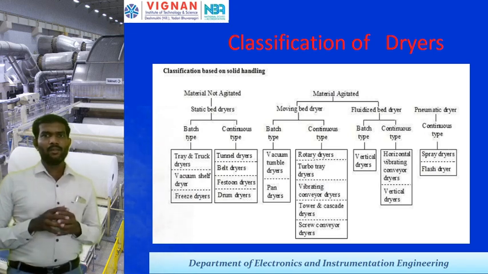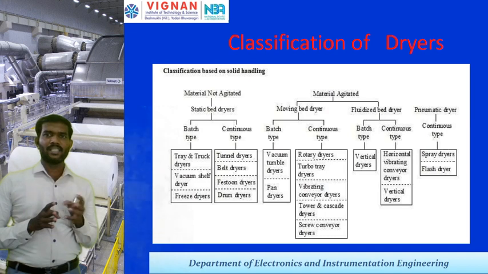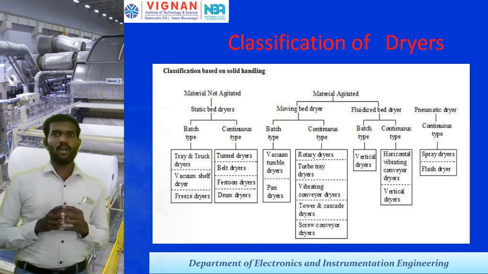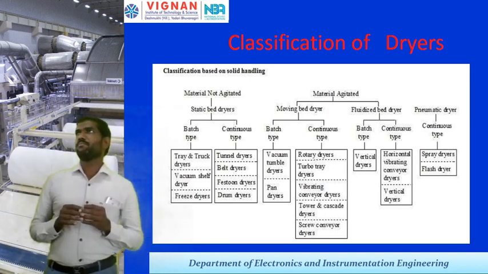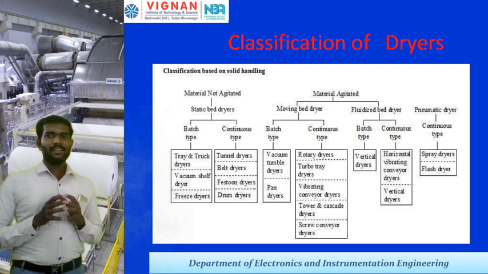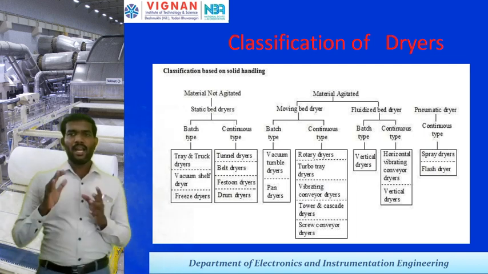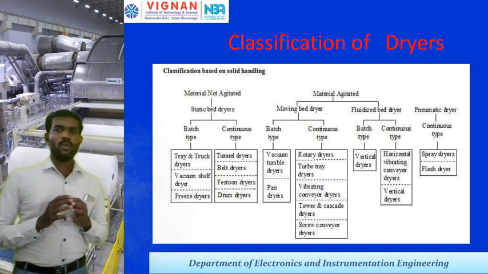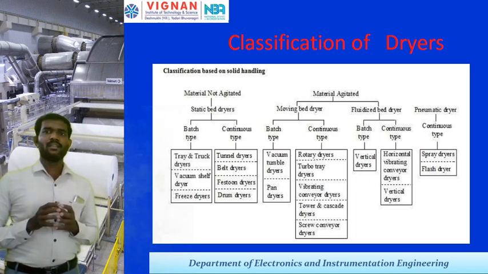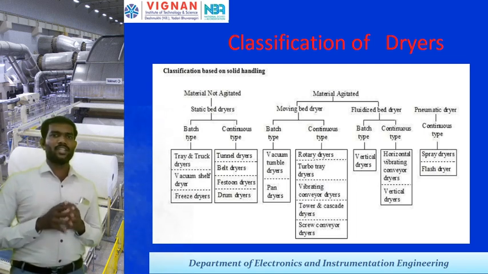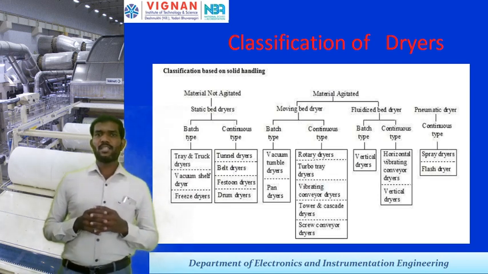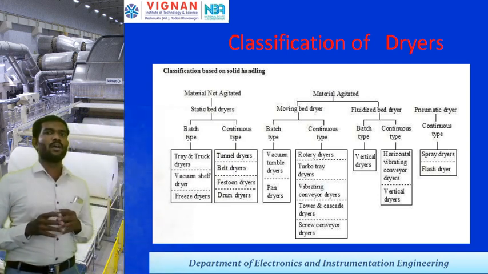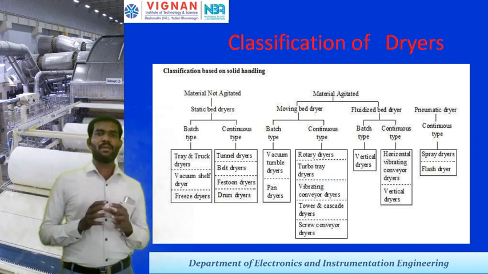Other than these two, material not agitated and material agitated, there is one more type, which is the pneumatic dryer. This pneumatic dryer is a continuous type of dryer. Under this continuous type we have two types of dryers: spray type dryer and flash dryer. First of all, we are going to discuss material not agitated type dryers.